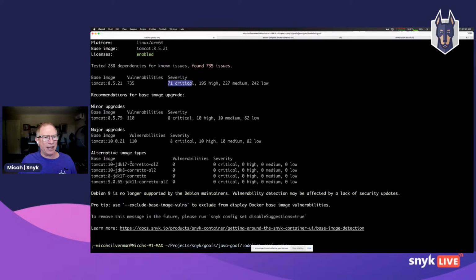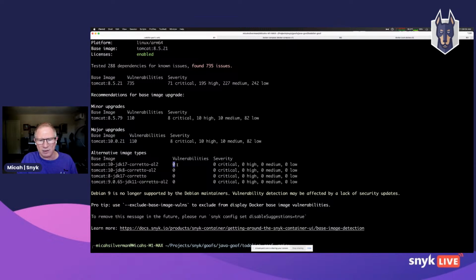Now, interestingly, if I can upgrade to Tomcat 10 on this JDK, if that would work for my application, and in most cases, at least in my experience, it will work because it's just the container, I bring those vulnerabilities down to 0. That is really great.